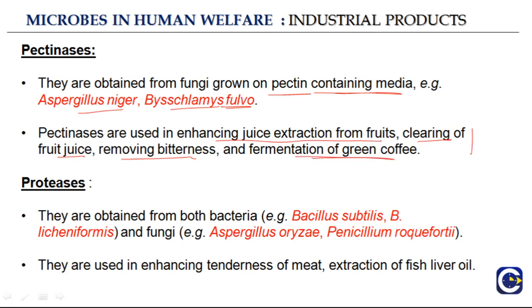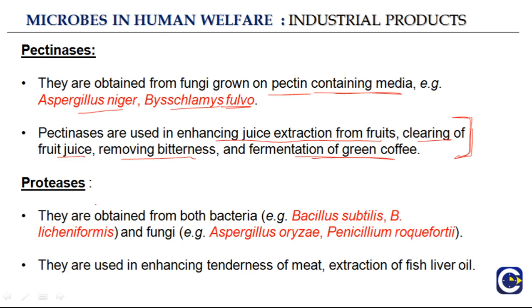So you see there are so many advantages or so many importances of these pectinases, and they are obtained from these organisms, Aspergillus niger or Bacillus fulvo. So you need to remember these names, and again you can write these names on a sheet of paper and continue looking at them quite often, and slowly you will remember them.